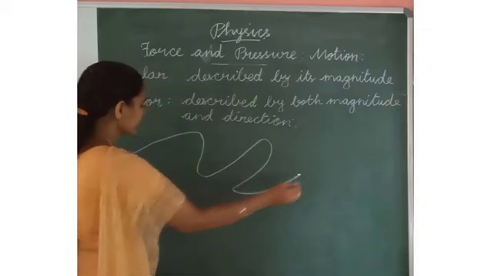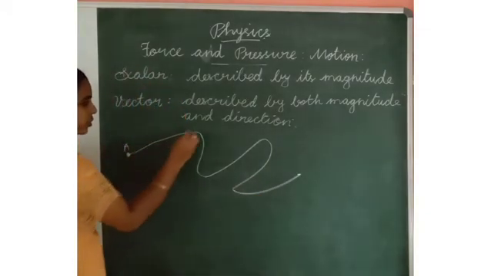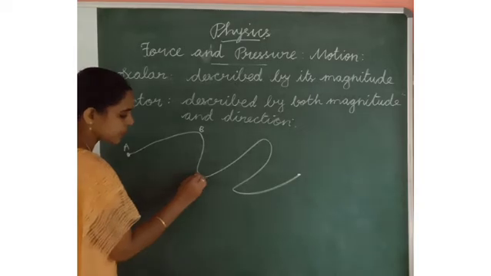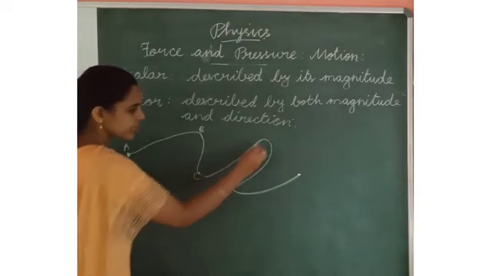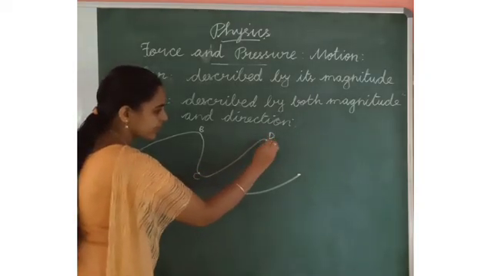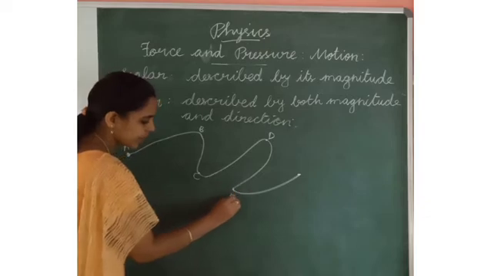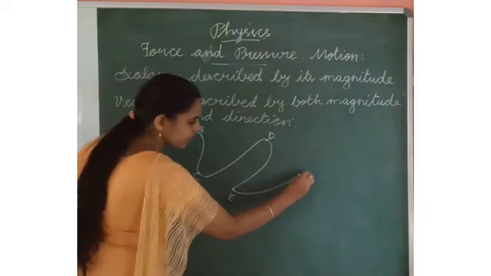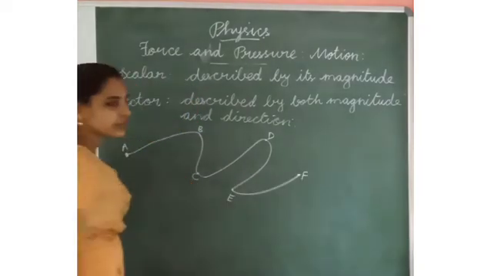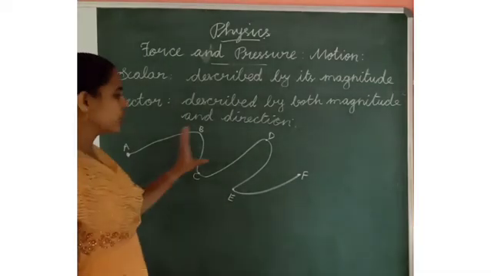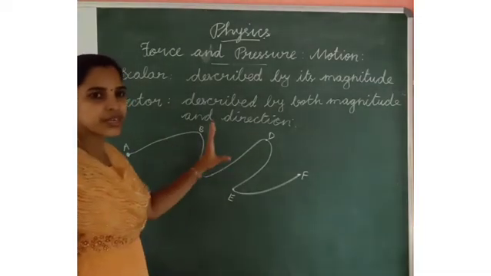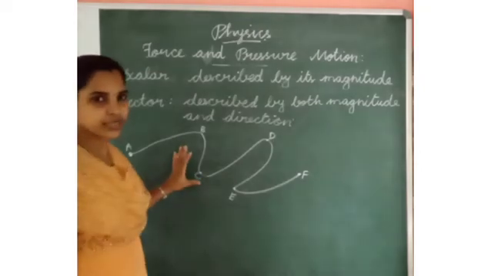So from A to B, B to C, C to D, D to E, E to F. This is the total distance covered by an object.